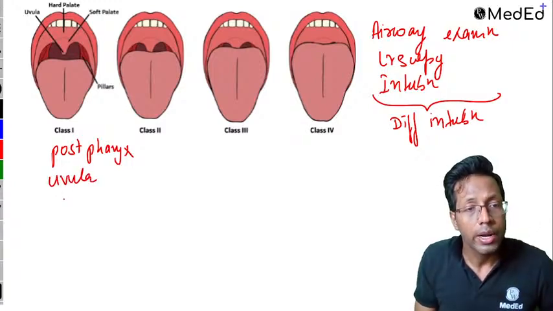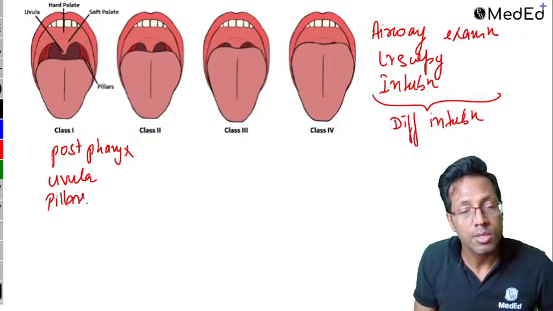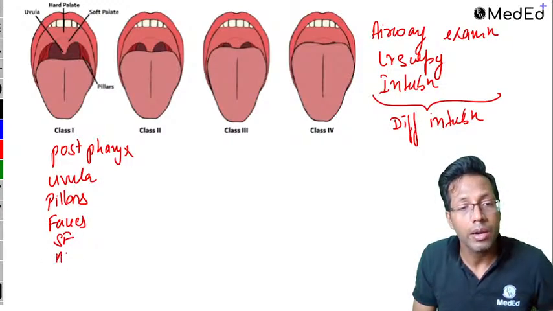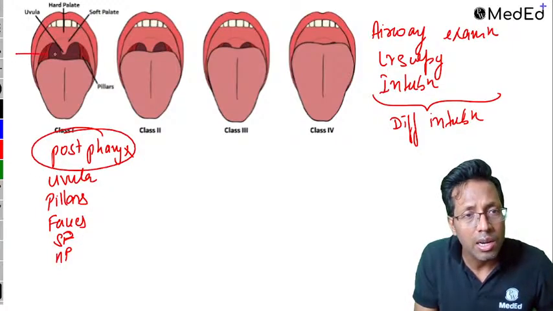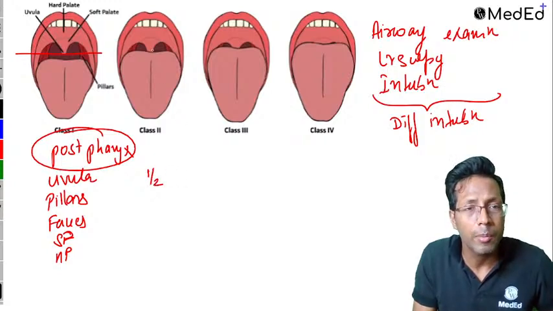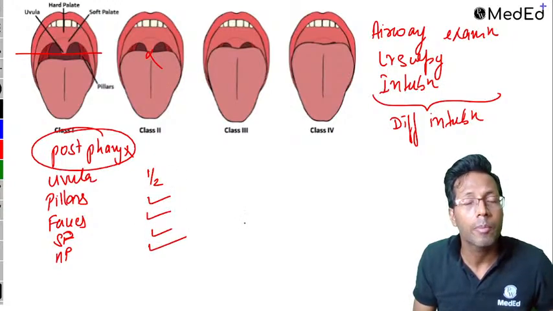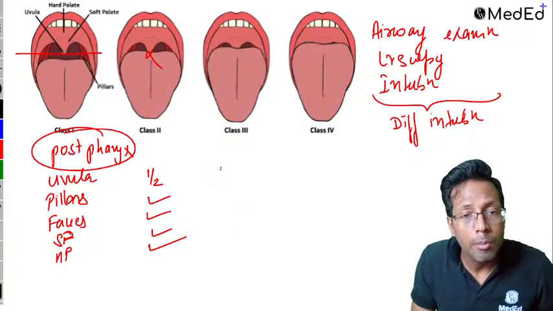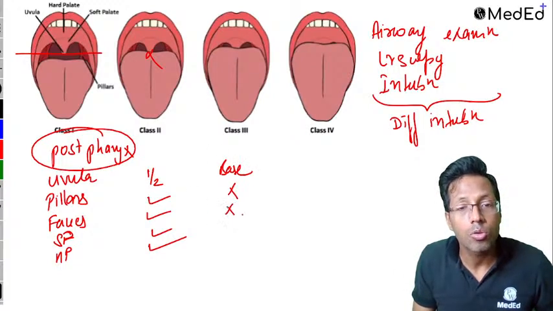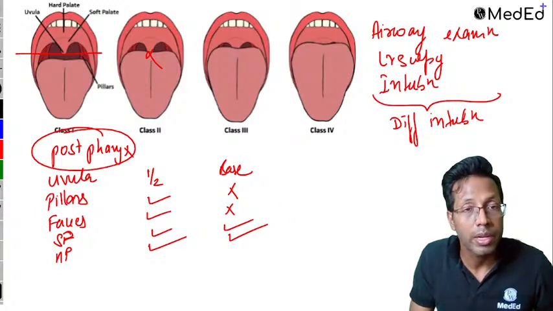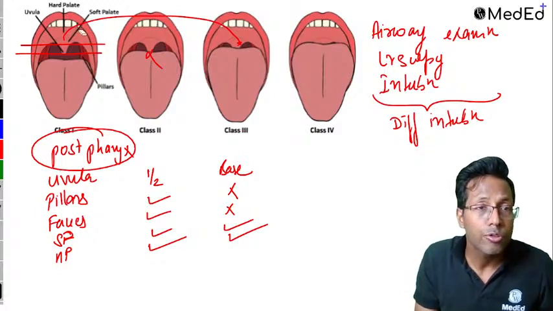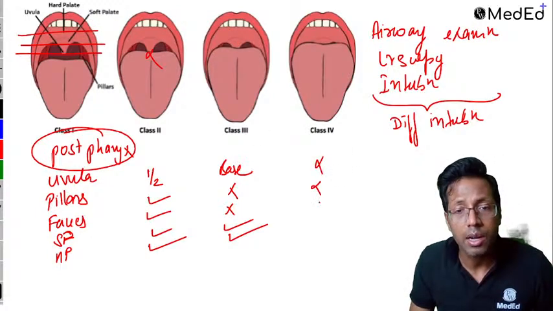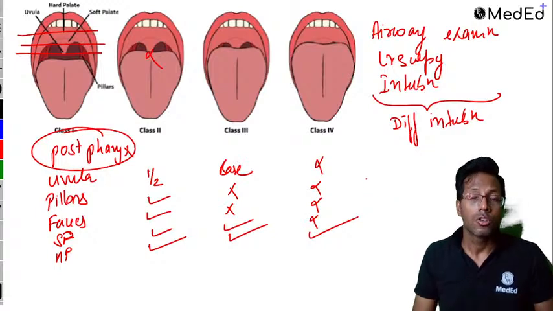You see the uvula, the tonsillar pillars, and the fauces, which is the area inside the pillars. We see the soft palate and we see the hard palate. When you see all the structures of the posterior pharynx, it becomes Mallampatti 1. If the tip of the uvula is not seen, but the pillars, fauces, soft palate and hard palate are visible, it becomes Mallampatti 2. If only the base of the uvula is seen, with no pillars, no fauces, but soft palate and hard palate are seen, that is Mallampatti 3. This is what you see, only the base of the uvula. And if you see only the hard palate and nothing else, this becomes Mallampatti 4.